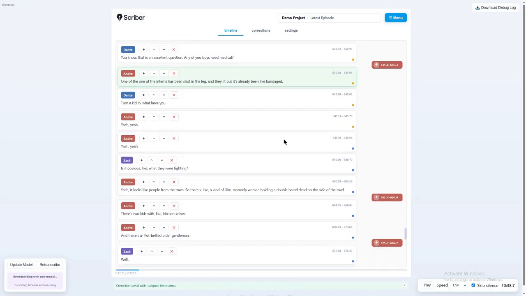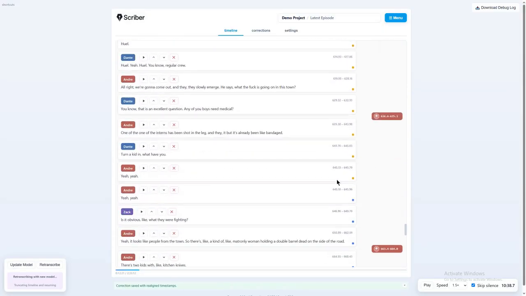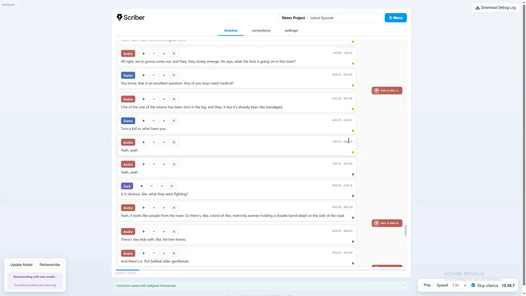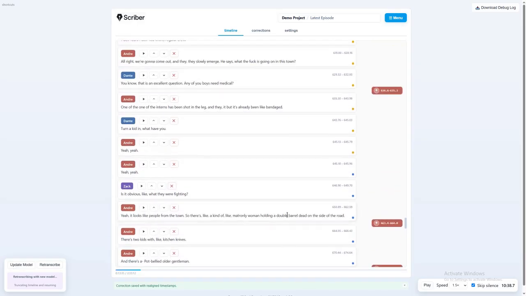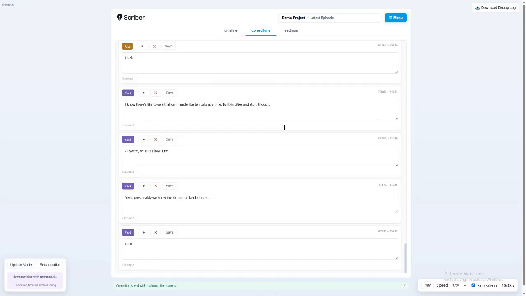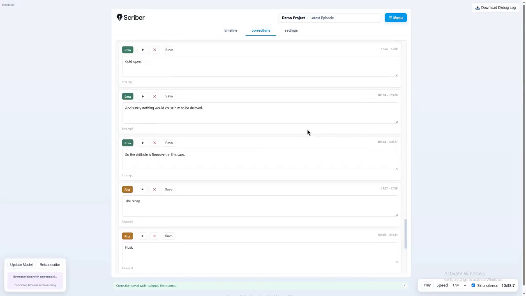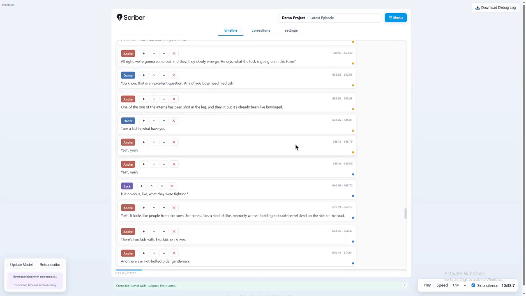Okay, so you can see here that this yellow section is the runway that was preserved while it was deploying the new model. So in the background, a new model has been deployed, and all of the blue ones from here on out were retranscribed with the new model. So these are going to be of higher quality than the ones we've been seeing so far. And as I go through this, that's just going to keep happening. Every time I get 15 new corrections, it is going to train a new LoRA. And so as I go, the models are just going to keep getting better and better.